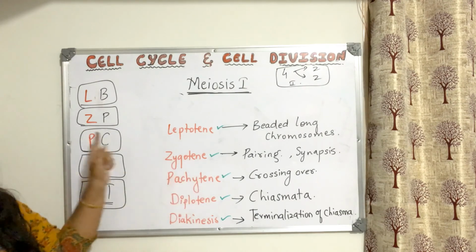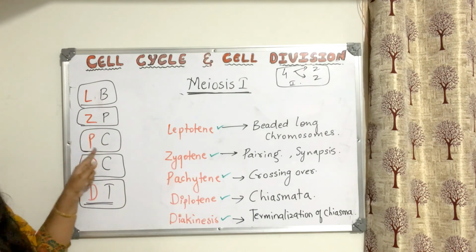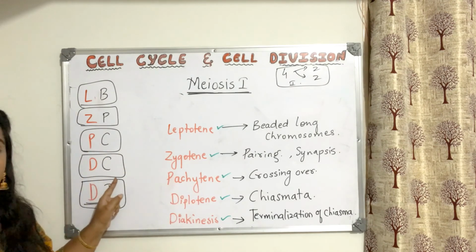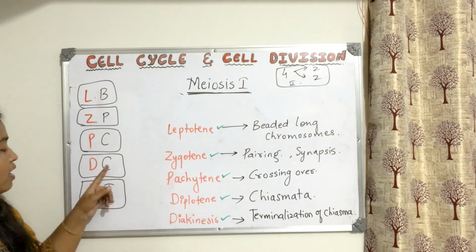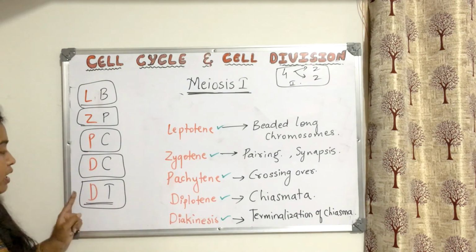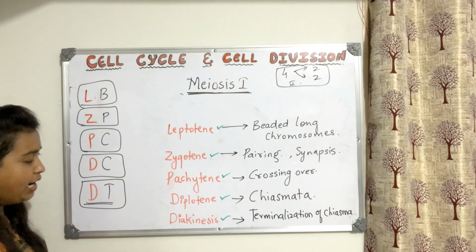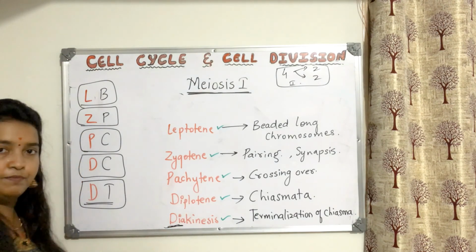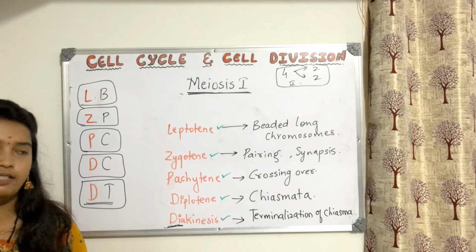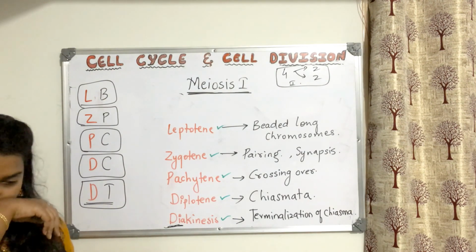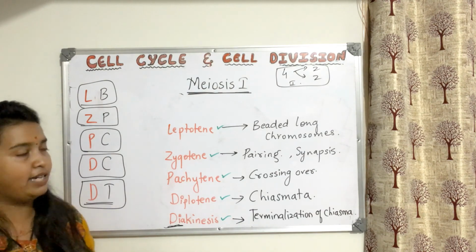Zygotene, pairing. Pachytene, crossing over. Diplotene is chiasmata. Both are C, don't get confused here. So chiasmata is towards the end. DT means what? It is diakinesis. This also you can relate: dia means death, dead. He died. So death. T means terminalization of chiasmata. I hope I have done my level best. Take down this much.